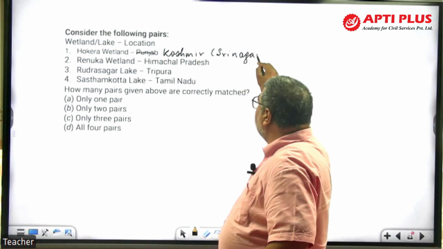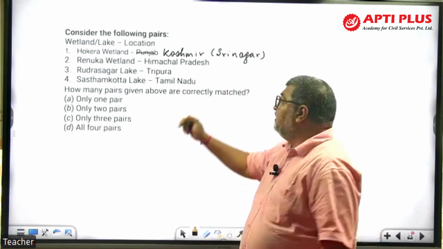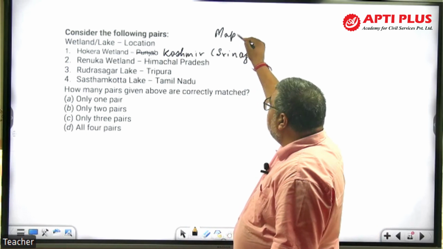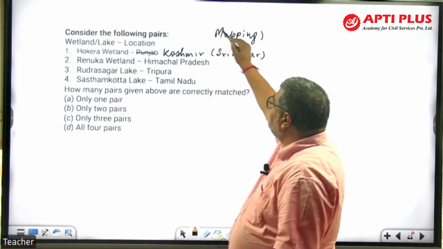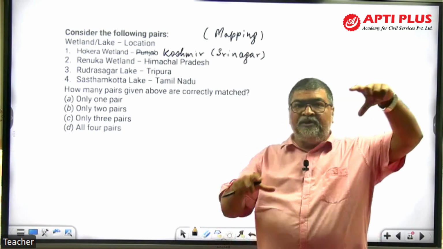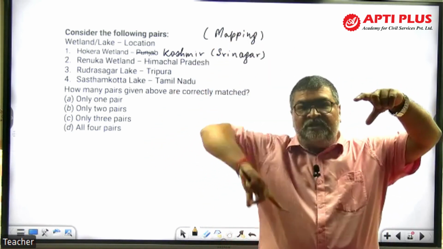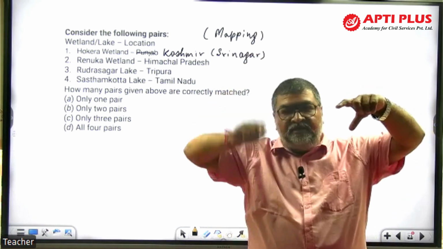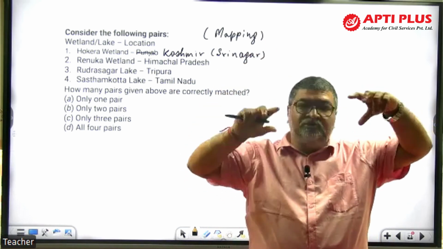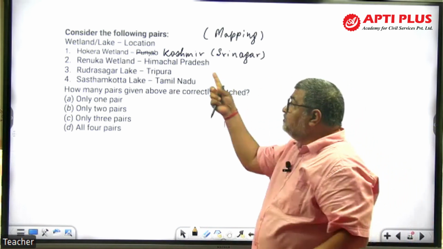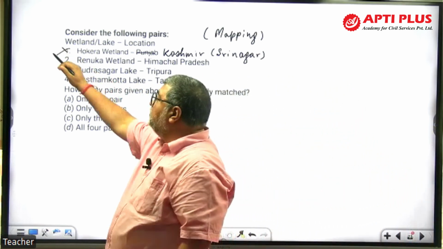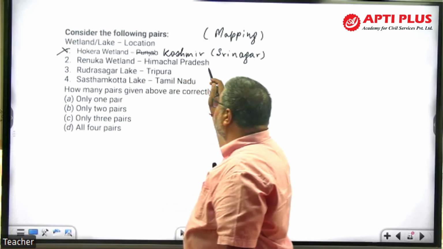So if you have gone through the Ramsar sites, that means based on the mapping, if you have done the mapping exercise through the map of India, all major national parks, all sanctuaries, all Ramsar sites, tiger reserves, elephant reserves, you will be in a position to solve that. Now look here, it's not in there. So this is the wrong pair.